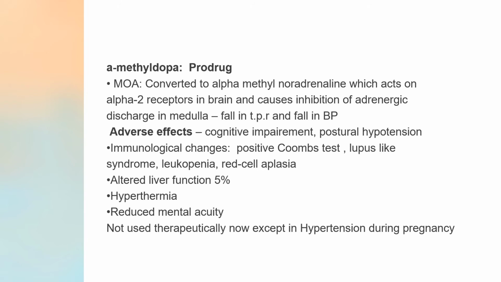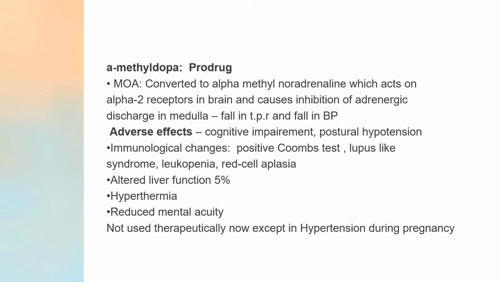Now the next drug from these centrally acting sympatholytics is alpha methyl dopa. Alpha methyl dopa gets converted to alpha methyl noradrenaline, which acts on alpha 2 receptors in the brain, and again it will cause inhibition of adrenergic discharge in the medulla, thereby a fall in the peripheral resistance and fall in BP. The difference between clonidine and alpha methyl dopa is that clonidine acts directly at the receptors, whereas alpha methyl dopa is a prodrug. It needs to get converted to alpha methyl noradrenaline.